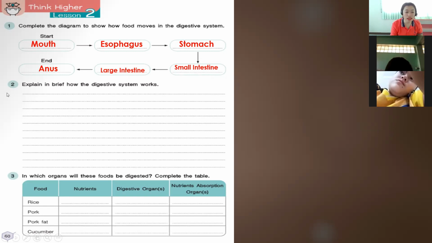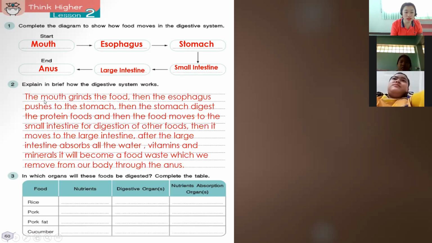Okay, exercise number 2. Explain in brief how the digestive system works. So how does the digestive system work? Okay, the mouth grinds the food, then the esophagus pushes it to the stomach, then the stomach digests the protein foods, and then the food moves to the small intestine for digestion of other foods.